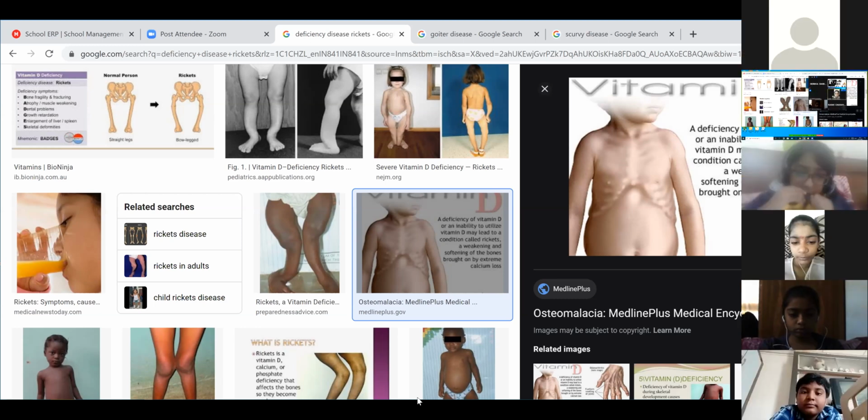Ma'am, the bones will be weak and soft, and the head will be big and of odd shape. The weight will be less, and the legs will be in bow shape, ma'am.